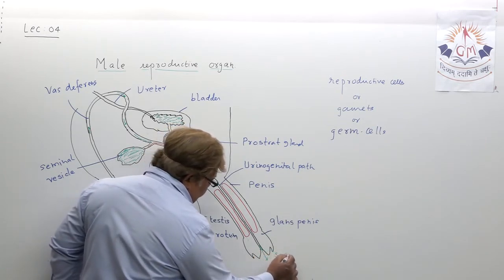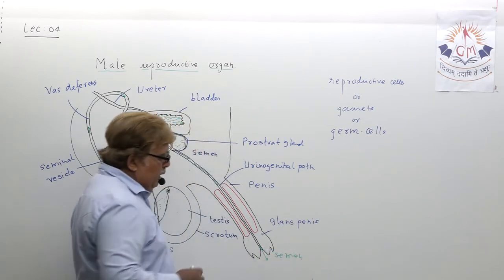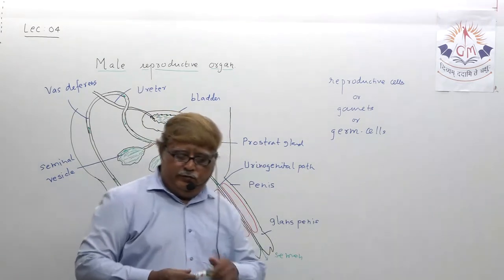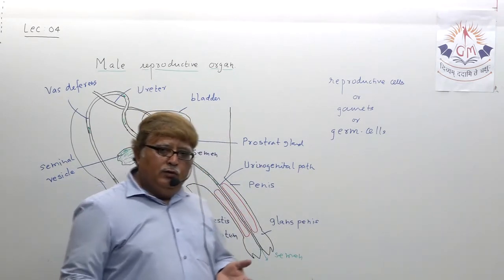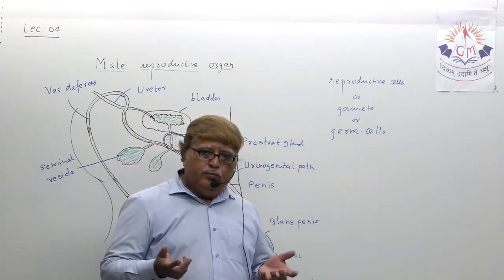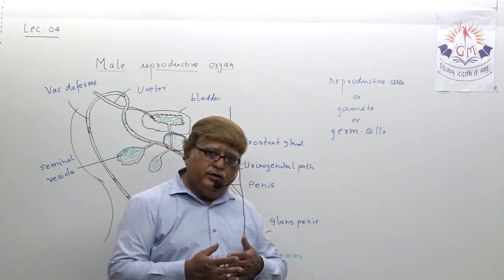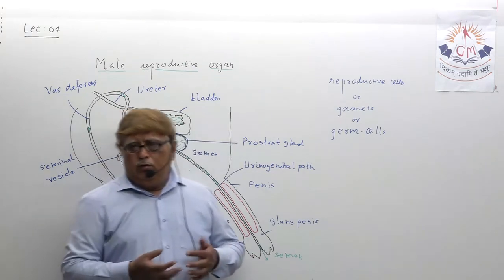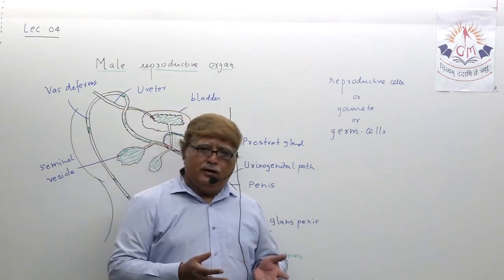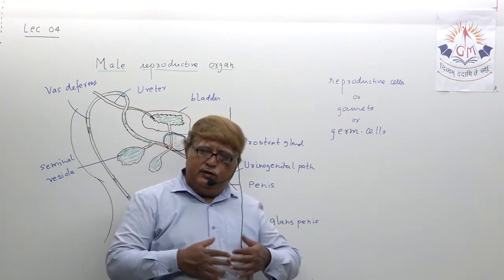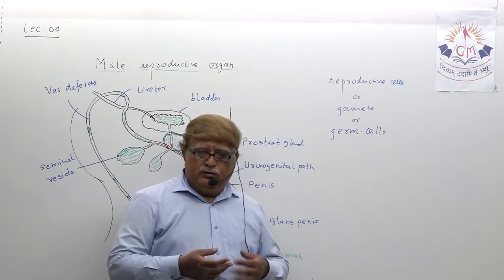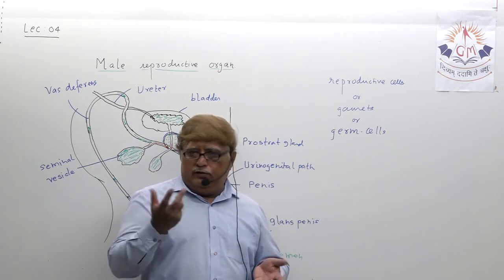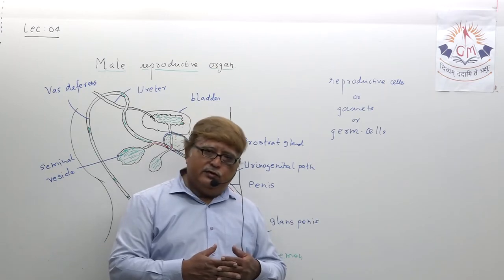Understand, semen is released from here, and this semen consists of sperm. Out of this sperm, because one drop of semen consists of so many sperms, understand, all sperm may not remain alive and are not capable to fertilize egg, but it's a by chance process, as I told you in previous lecture also.